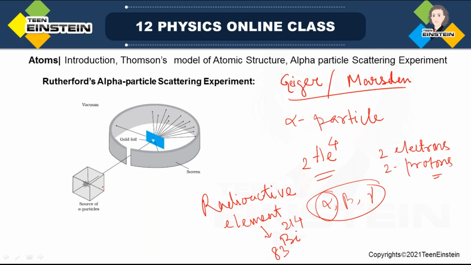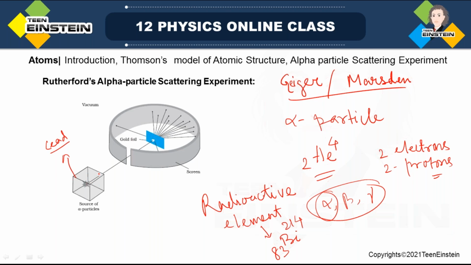This alpha particle was then collimated through, you can see, a lead seal box. Actually this box is made of lead. Why is it made of lead? Because the alpha particle cannot penetrate lead beyond a certain thickness, so it was made of lead and the source of alpha particles was kept inside.